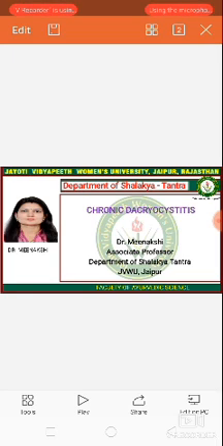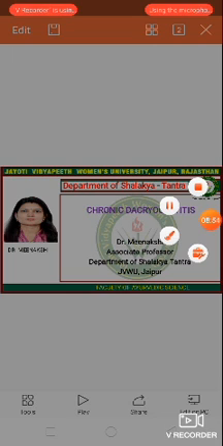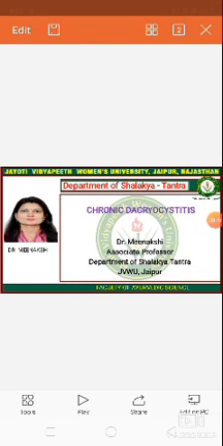Then we come to the treatment of chronic dacryocystitis. First is the conservative treatment. Second is the dacryocystorhinostomy, DCR. Third one is the dacryocystectomy, DCT, and fourth is the conjunctivodacryocystorhinostomy, CDCR. These are all the four treatment procedures of chronic dacryocystitis.